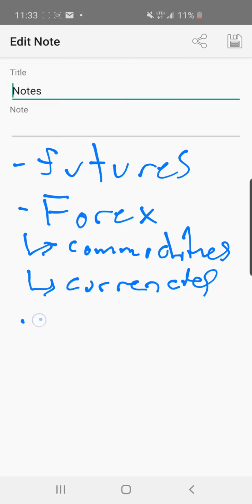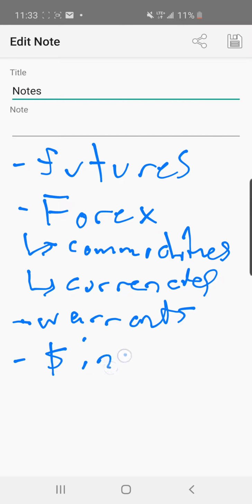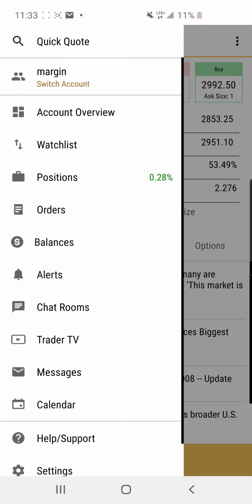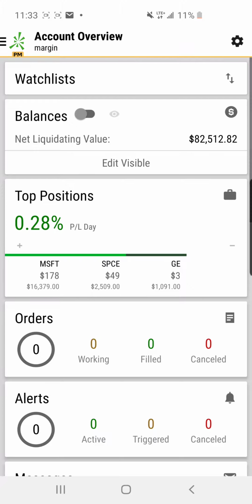Next up, we have warrants. Okay. These you can also find in the app. And the final thing are indexes that start with this sort of dollar sign before the ticker symbol. Okay. So let's just go back to the app and look for some of these things.